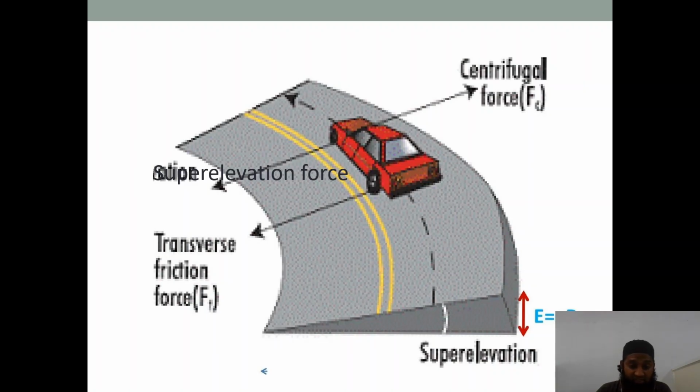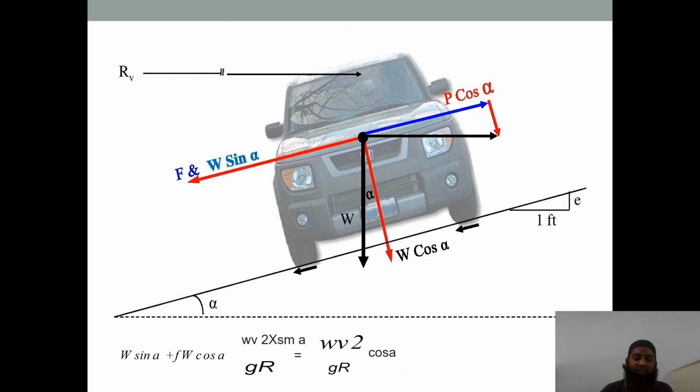Now at which place is it raised? This pavement is raised at the horizontal curve. When we negotiate a horizontal curve, at that place this super elevation is needed. You can just see this vehicle. This is how the formula is calculated. You can see the centrifugal force, W is the weight of the vehicle. We have P, the force acting there in the blue mark, and F is the force which is being generated.